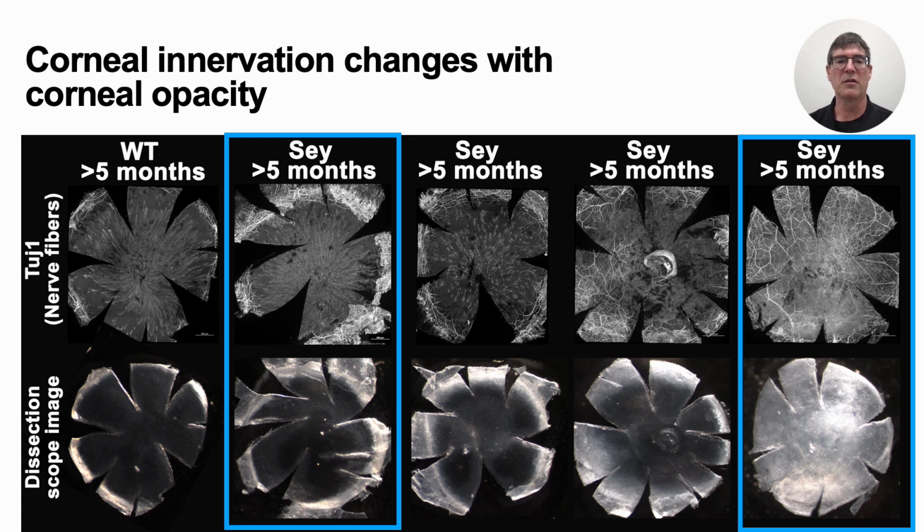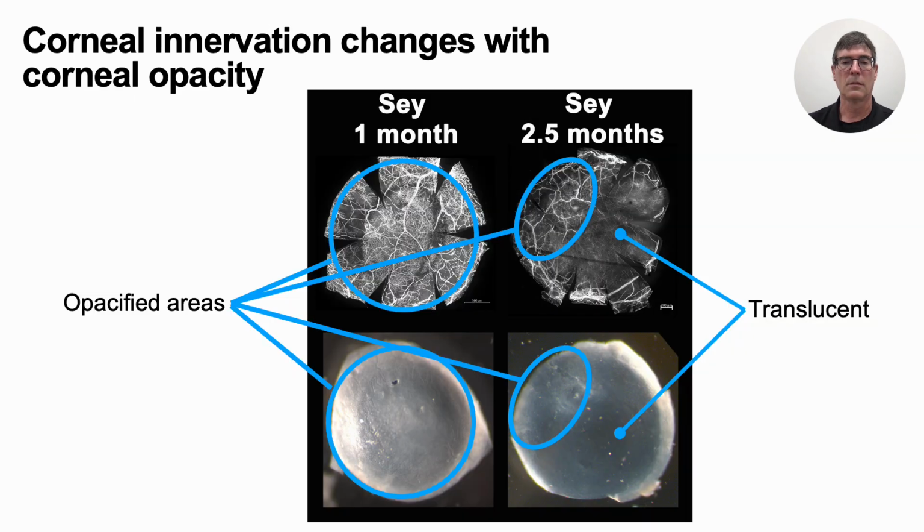This can be most easily seen by comparing these two corneas from small eye mice, where the one on the right is mostly opaque and the one on the left is still mostly translucent. As shown on this slide, we can see differences within the cornea that have regions that appear clear as well as some regions that appear cloudy. The cornea from the animal on the right is partially cloudy and partially translucent, and you can see that the innervation correlates with those two different regions.